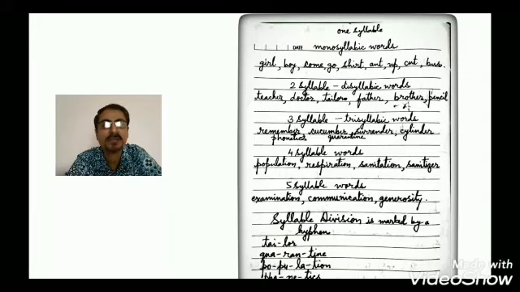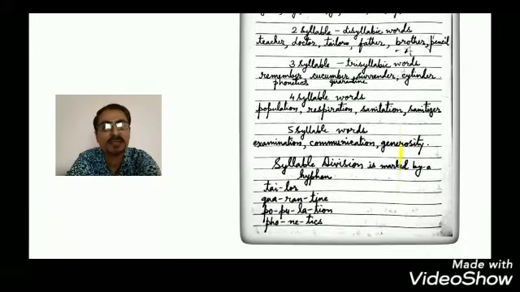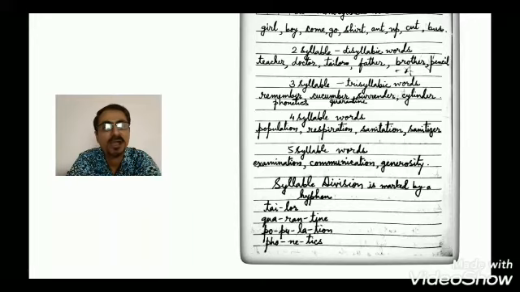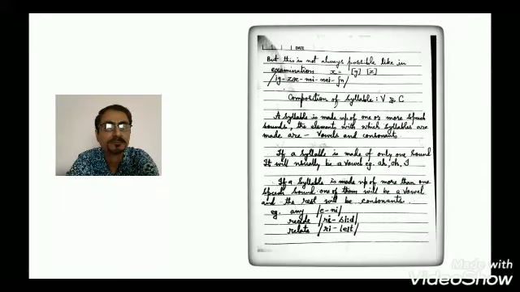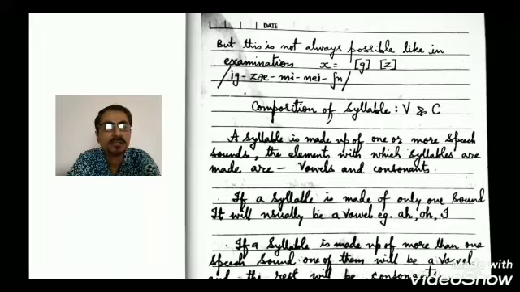Now, how do we divide the syllables in a given word? Generally, it is divided with the help of a hyphen. When it is in spelling, like it is written in letters, we can divide them by a hyphen, like tai-lor, pop-u-la-tion. But always it is not possible, because in some words one letter represents more than one sound, and examination is a notorious example.